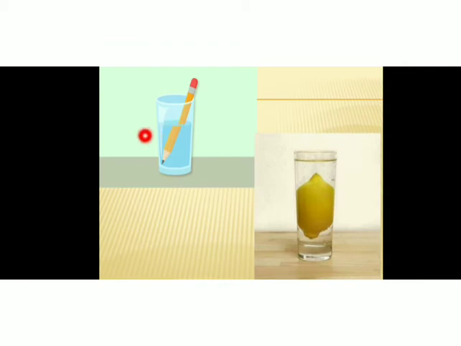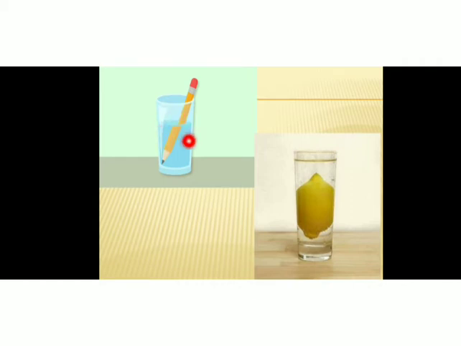Here you can see a pencil dipped in a glass which is partially filled with water. And this is the boundary between water and air, isn't it? Above the boundary, air is present, and below the boundary, water is present. So this is the boundary between two different media, air and water. The pencil appears to be broken at the boundary.